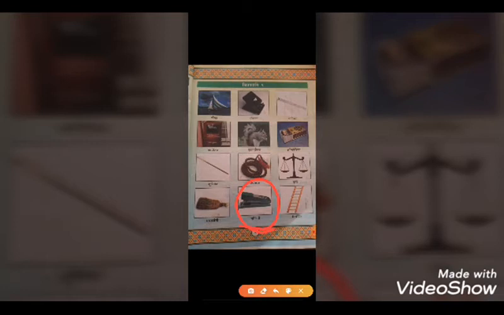Then another one here we are having Yojini. It is written in Sanskrit, and when you are looking at this picture it is a stapler. So in English you can say it is a stapler, and in Sanskrit it is Yojini. So another, the last picture from Chitrapadani number 2, when we are seeing this picture, it is a ladder. In Sanskrit it is written Nishranihi. Nishranihi means a ladder. So here we are writing ladder.